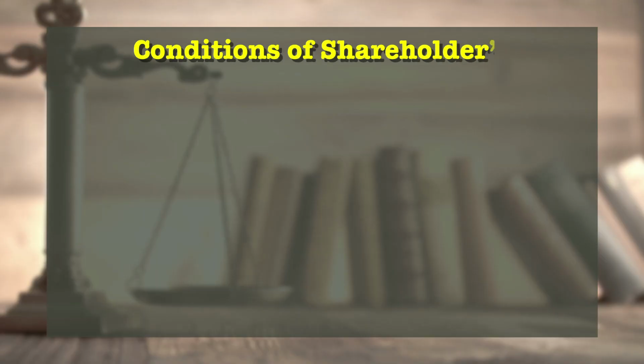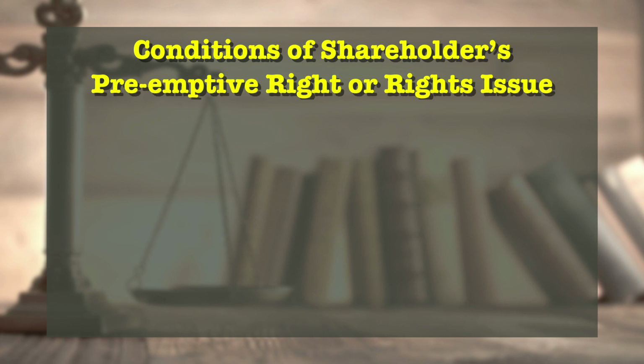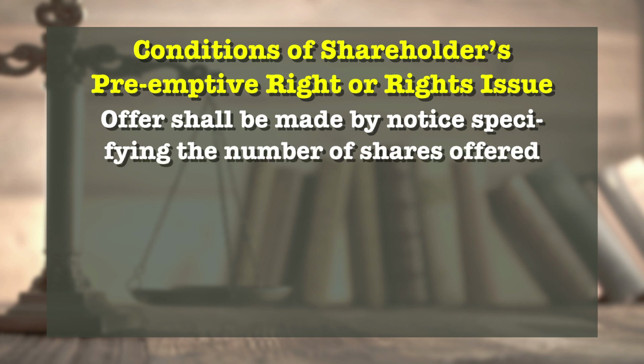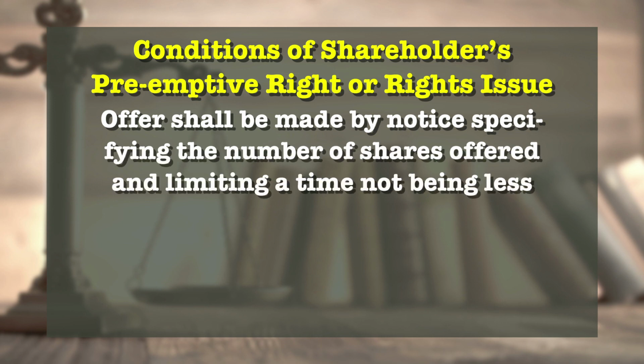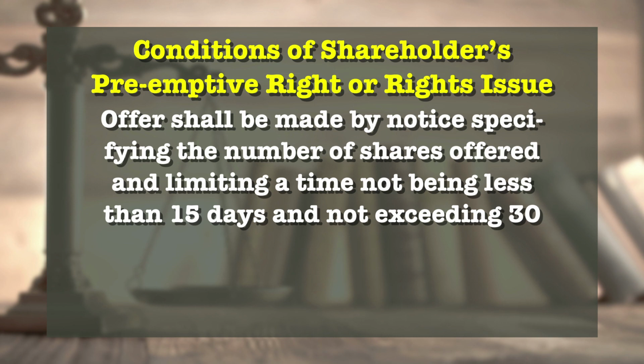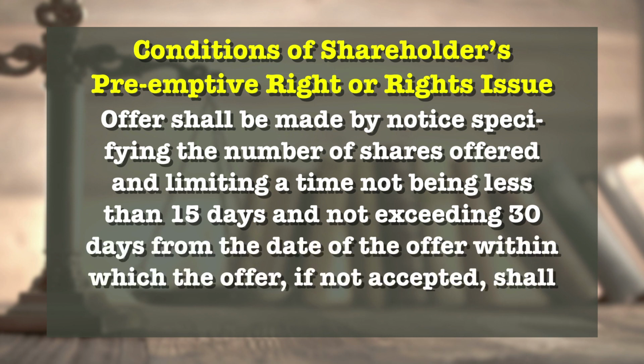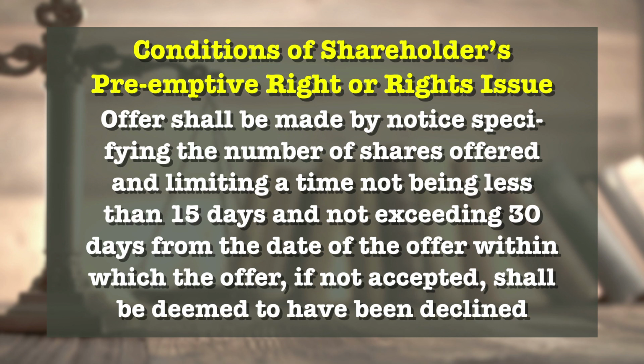Now we understand the conditions which have to be fulfilled in case of shareholders' preemptive right or rights issue. The first condition is the offer shall be made by notice specifying the number of shares offered and limiting a time not less than 15 days and not exceeding 30 days from the date of the offer within which the offer, if not accepted, shall be deemed to have been declined.